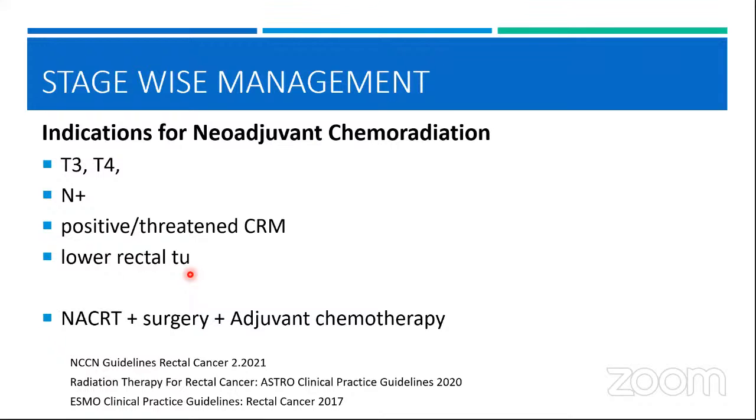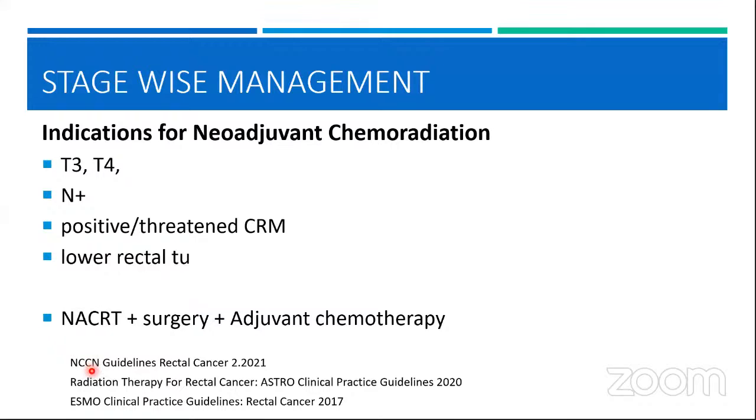The landmark German trial showed that when you compare pre-op versus post-op, for the pre-op radiation, the local recurrence is as low as 6%, and it doubles when you give post-operative radiation. Similarly, the sphincter preservation rates will double up when you give pre-operative radiation as compared to post-op radiation. So remember this, that whenever you discuss in your MDTs, the radiation for rectal cancer should always be neoadjuvant. Whenever you think the patient will need radiation, it has to be neoadjuvant.